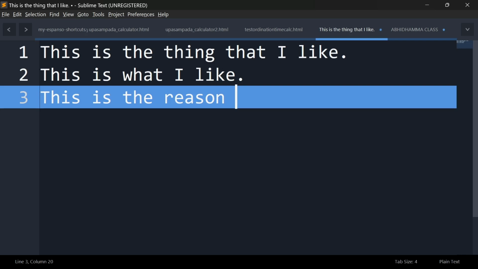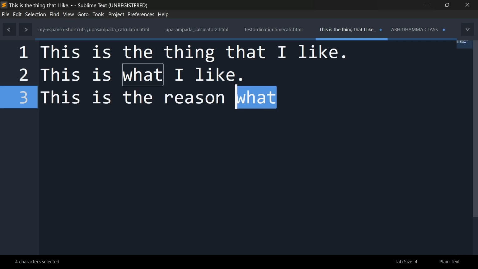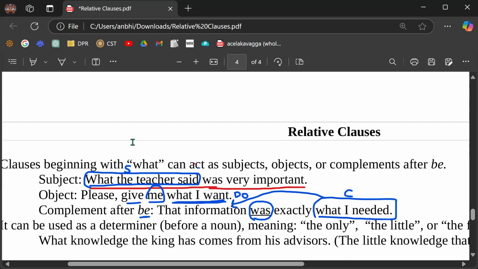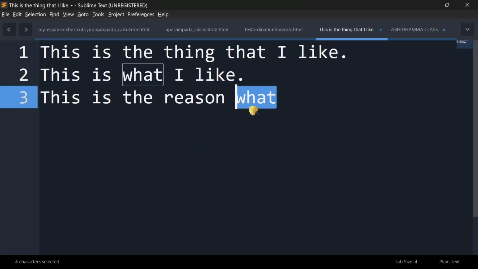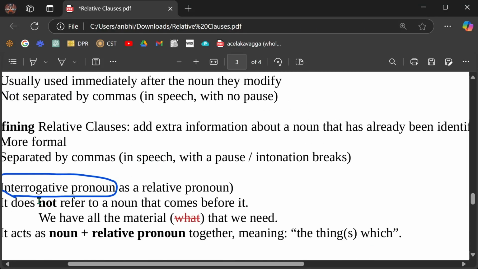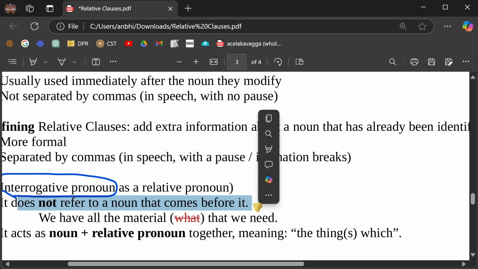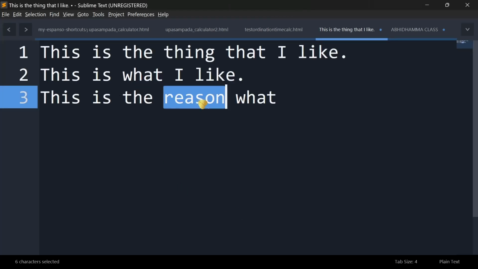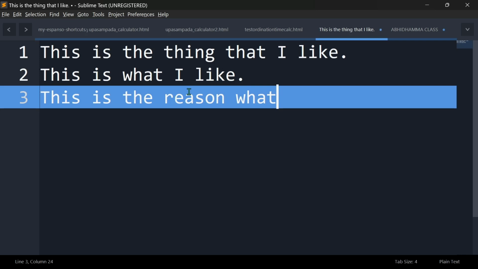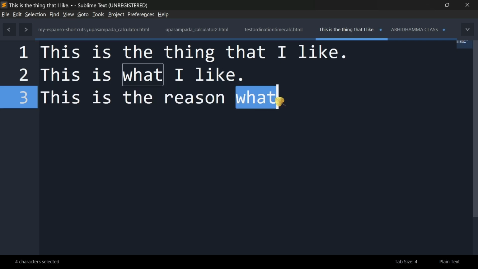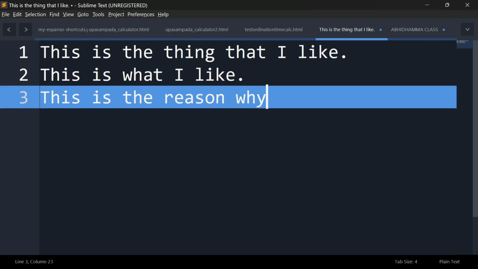No, you cannot say this is the reason what. We are discussing here what. What cannot refer to a previous noun. What is the rule for what? What does not refer to a noun that comes before it. Different grammar for what. This is the reason, and if you want to talk about this reason, usually for reason you use why.